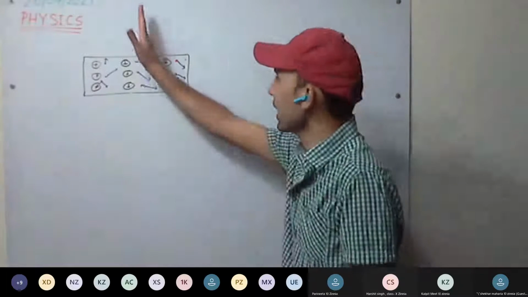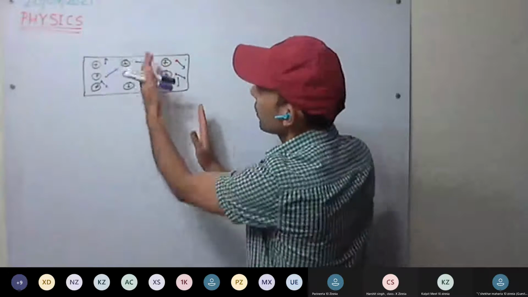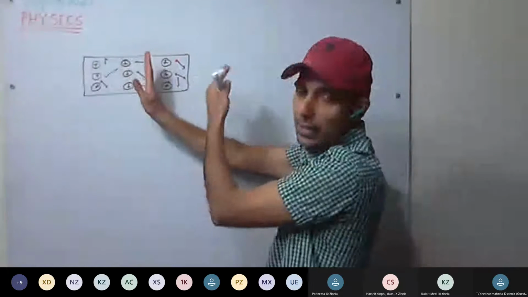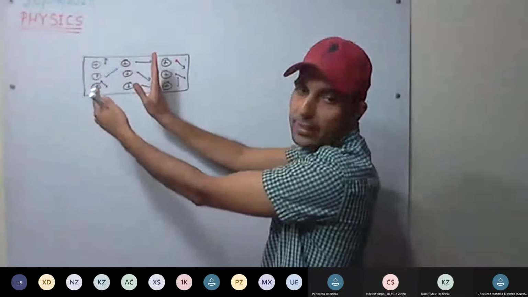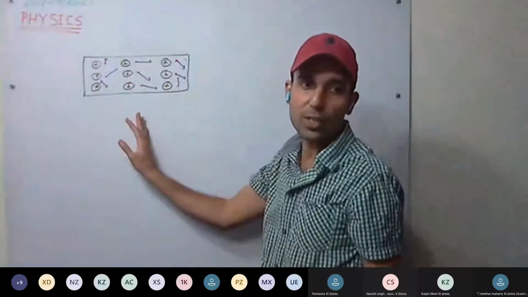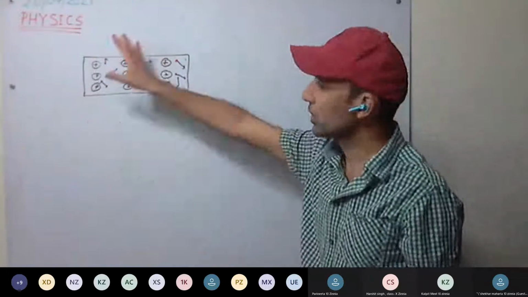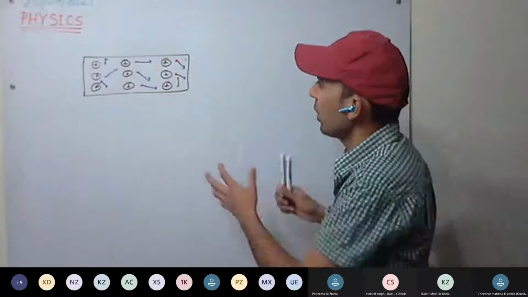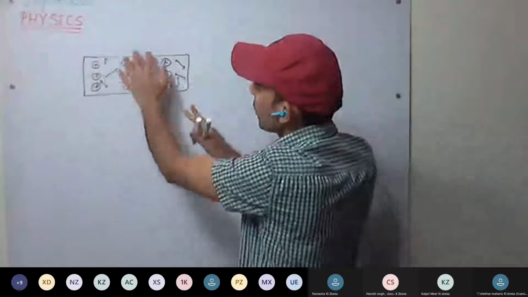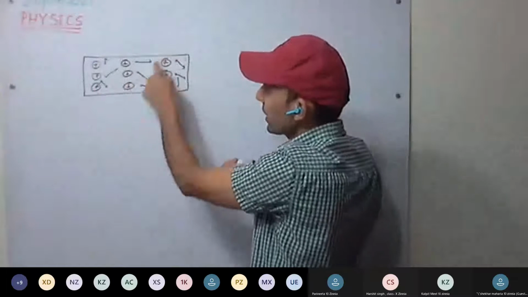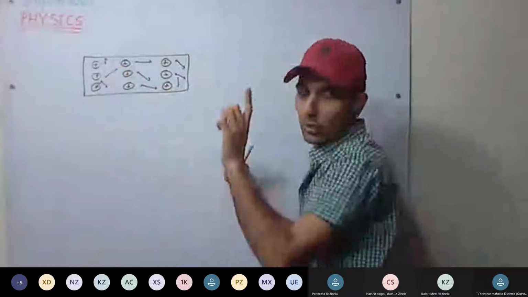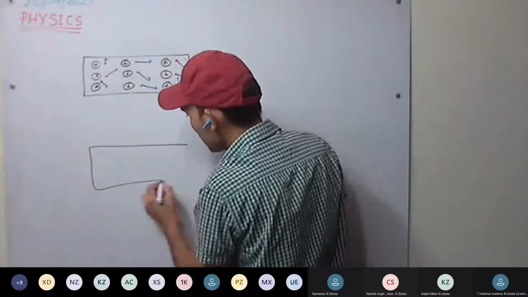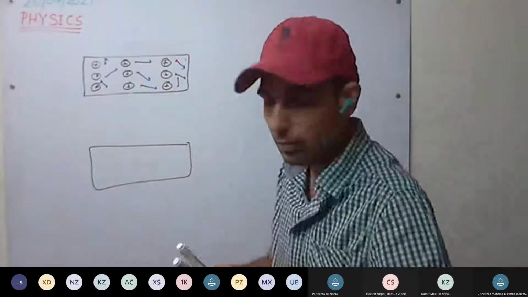If I take any cross section of these electrons, for example at this cross section I cut the wire and check how many electrons have crossed. The number of electrons crossing this side and the number crossing this side is the same. So we can say the net flow of current is zero when no potential difference or no force is being applied on these electrons. Now they are randomly moving here and there. They collide with each other, they collide with the positive ions, and randomly they move here and there.